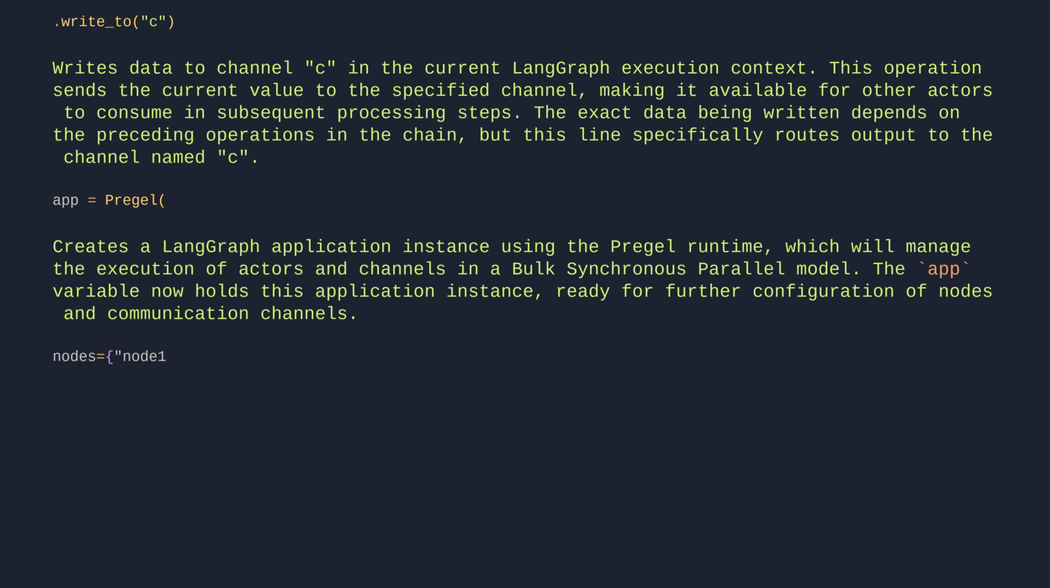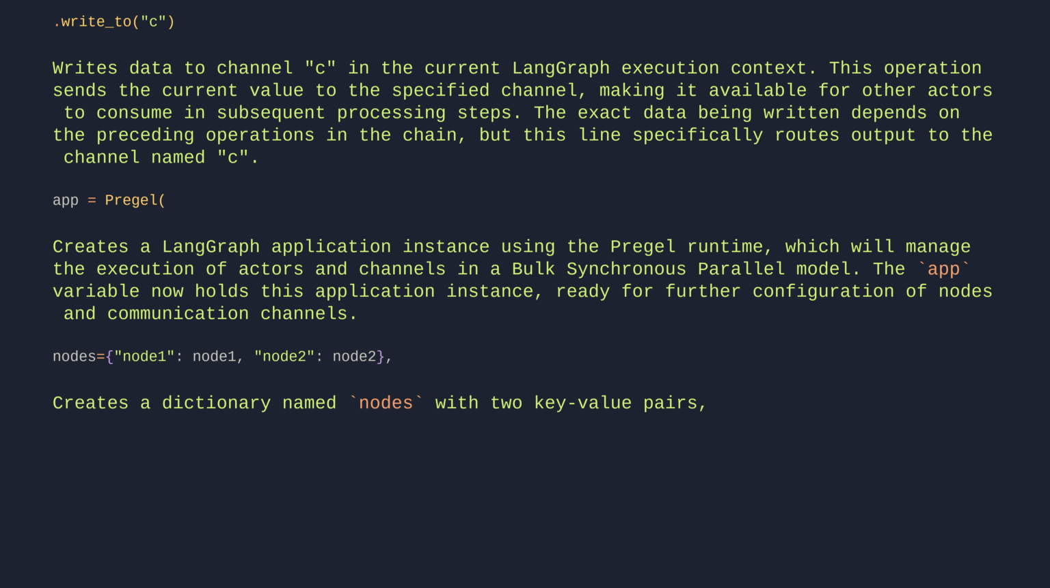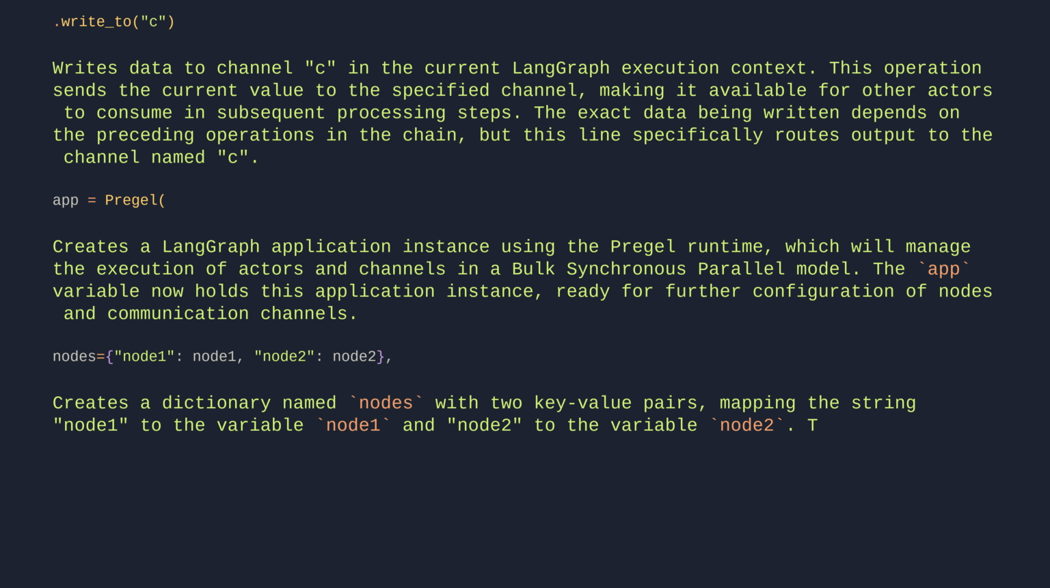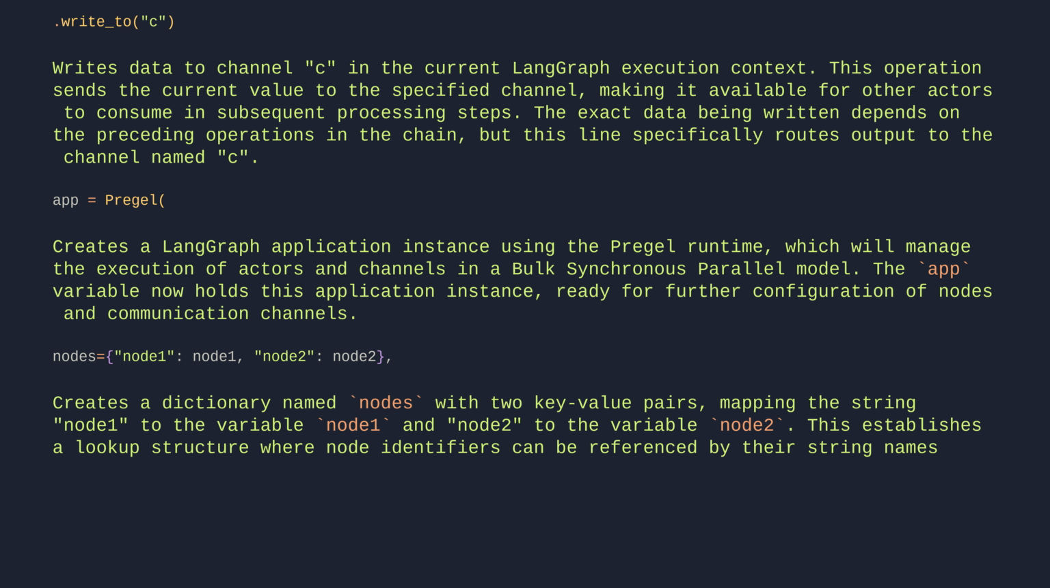Nodes: node 1, node 2. Creates a dictionary named nodes with two key-value pairs, mapping the string "node 1" to the variable node 1 and "node 2" to the variable node 2. This establishes a lookup structure where node identifiers can be referenced by their string names.